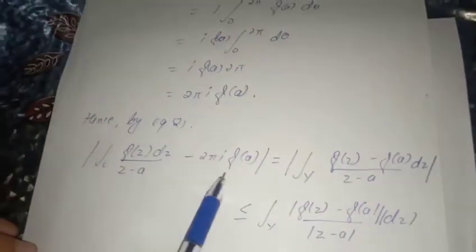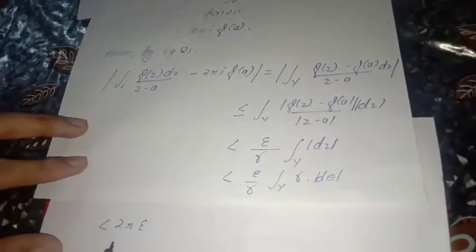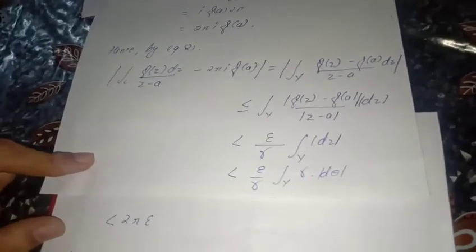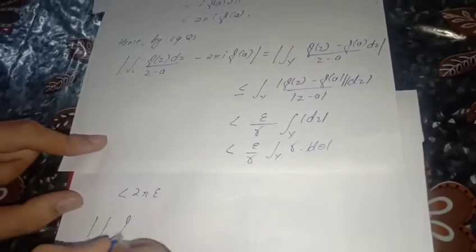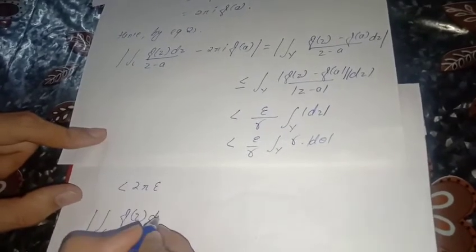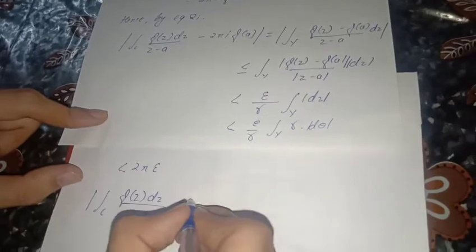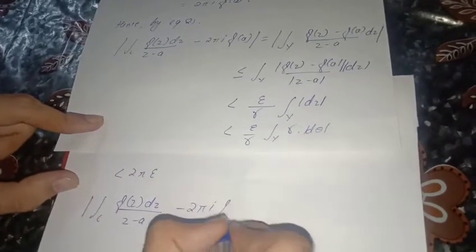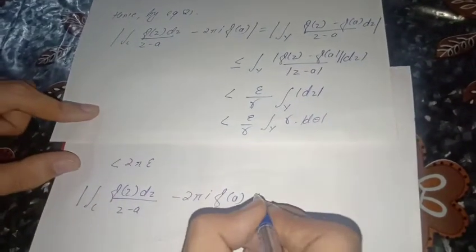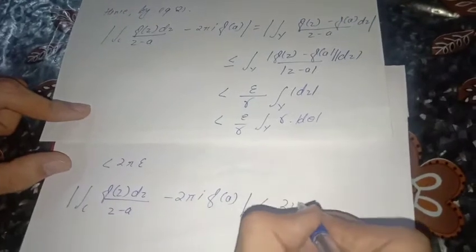So this quantity comes out to be less than 2 pi epsilon. I can write here the integral of f(z) dz upon z minus a minus 2 pi i f(a) is less than 2 pi epsilon.